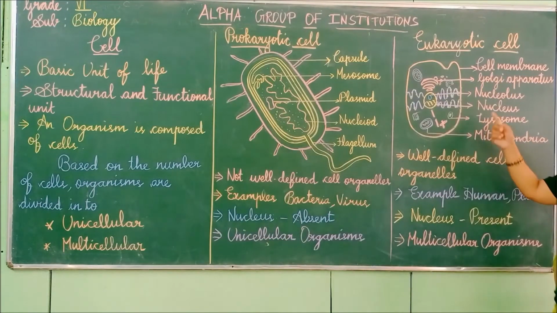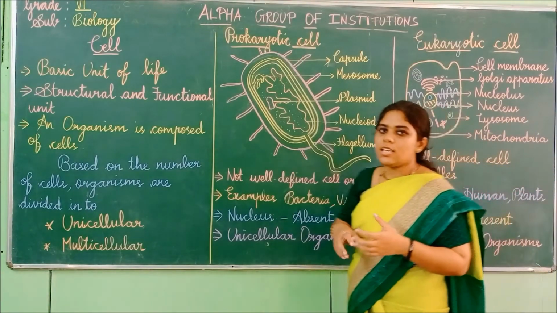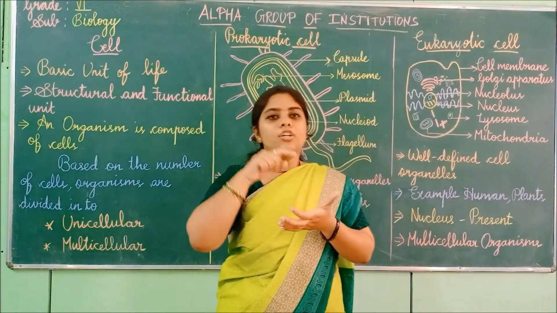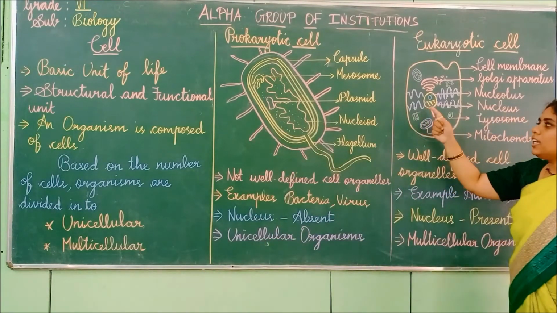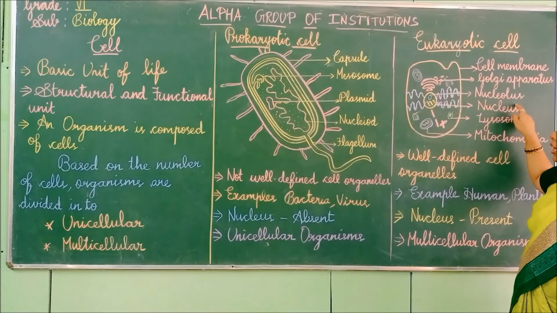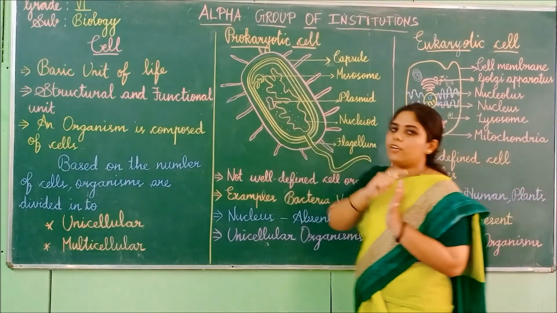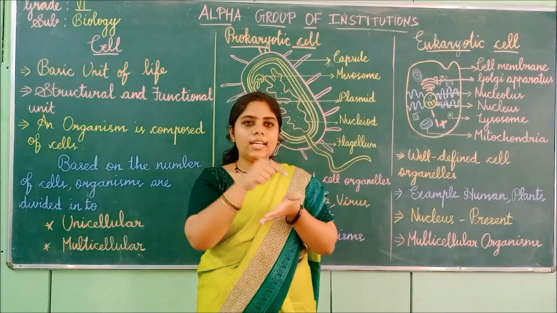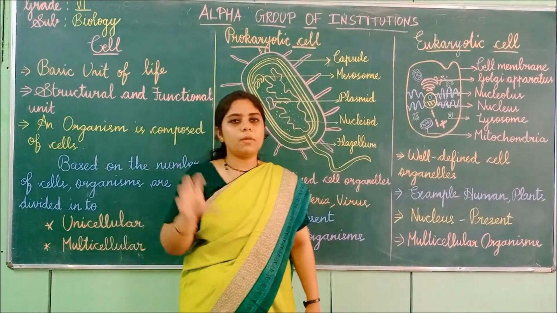And next is the nucleus. First in the center, the nucleus will be present, and inside it the nucleolus and genetic material will be present.